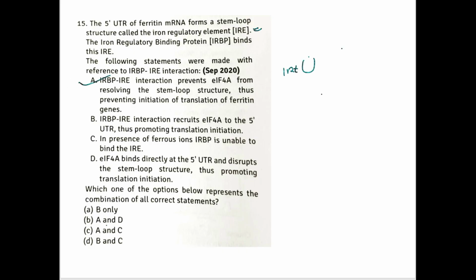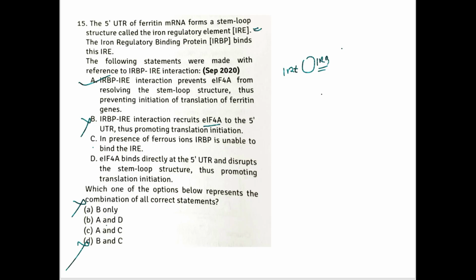When the IRE and IRBP bind, it does not allow the EIF4A to come and do its work, and it does not allow resolving the stem-loop structure. So if there is no resolution of the stem-loop structure, there will be no formation of ferritin. Now let us see the second statement. IRBP-IRE interaction recruits EIF4A. This is contradictory to A. It does not recruit it. It does not allow the work of EIF4A to be done. So B is the incorrect option. So we can eliminate B.